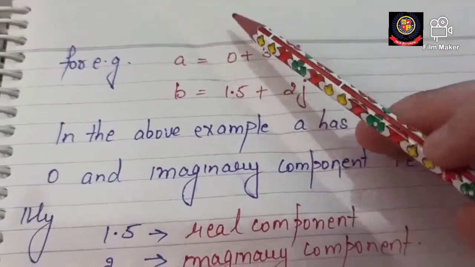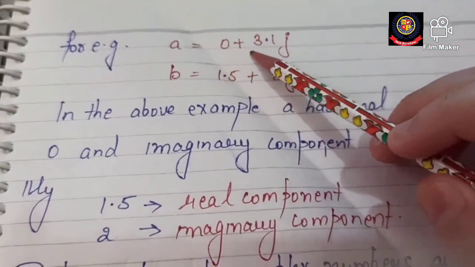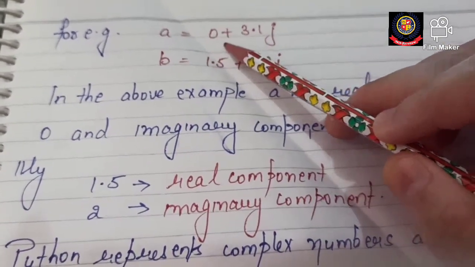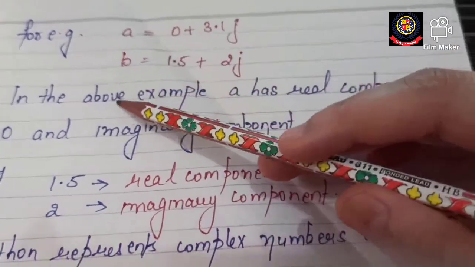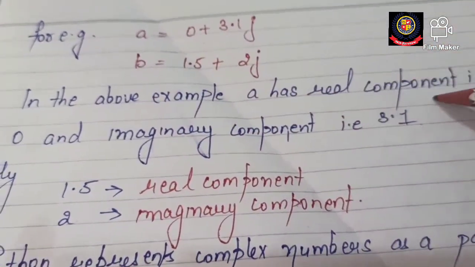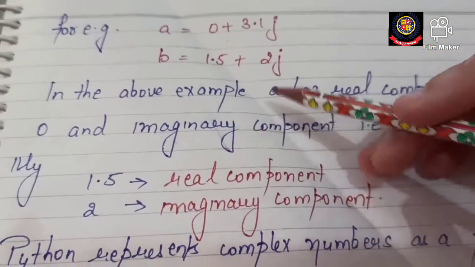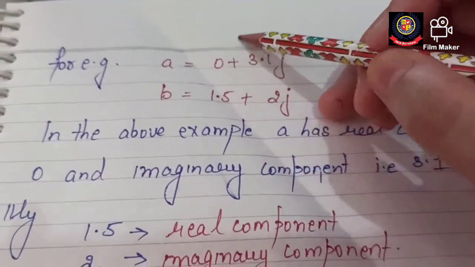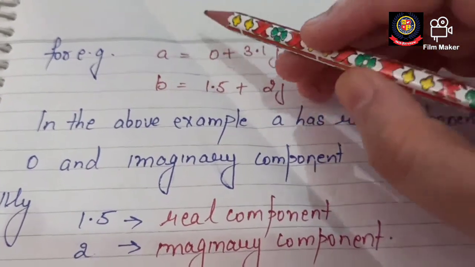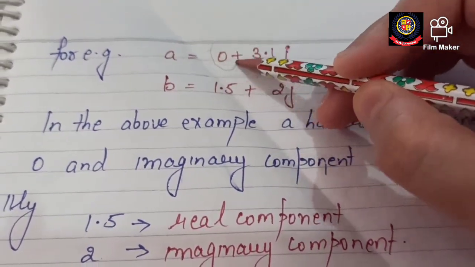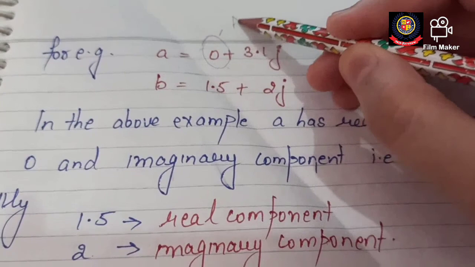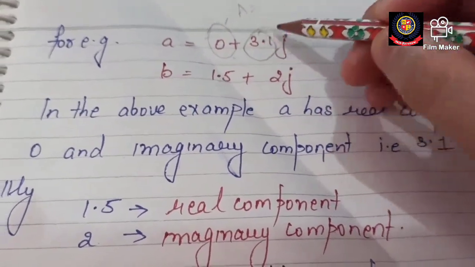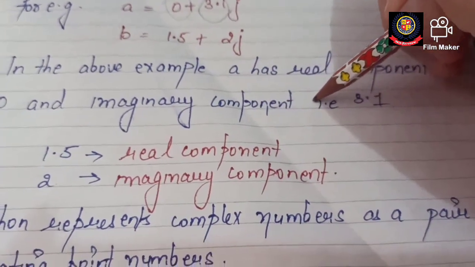For example, I have written here a equal to 0 plus 3.1j. So that means the value of A here is 0 and B is 3.1. In the above example, A is the real component, that is 0, and the imaginary component is 3.1. जब हम complex number के form में लिखेंगे, मीन्स a plus bj की form में, तो ये जो first digit है जो हमारा A था, ये क्या represent करेगा, real component. और जो ये B है ये क्या represent करेगा, imaginary component, ठीक है.